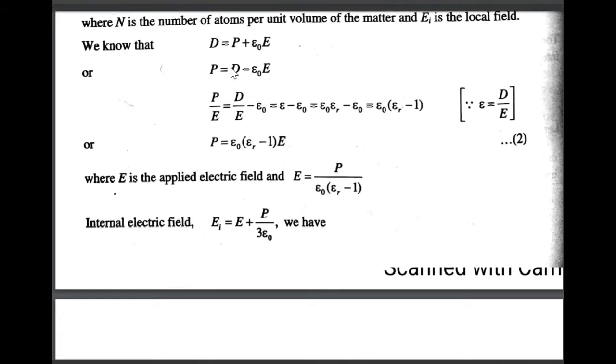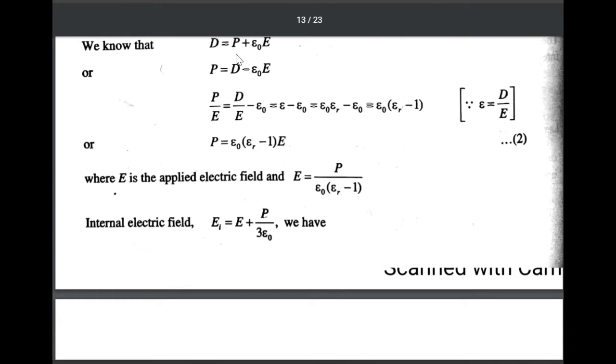We know that the electric displacement vector D is P plus epsilon naught into E. Therefore, P is D minus epsilon naught into E. So divide by E: P by E is equal to D by E minus epsilon naught, which is equal to epsilon minus epsilon naught, which is epsilon naught into epsilon r minus epsilon naught.